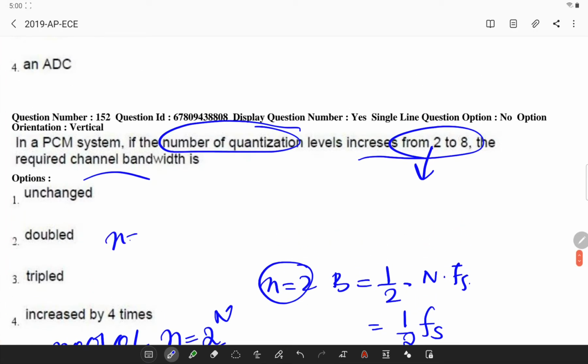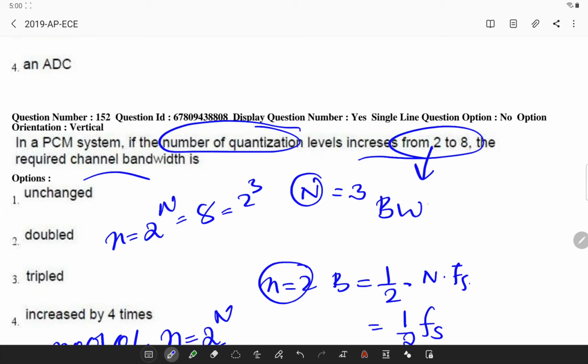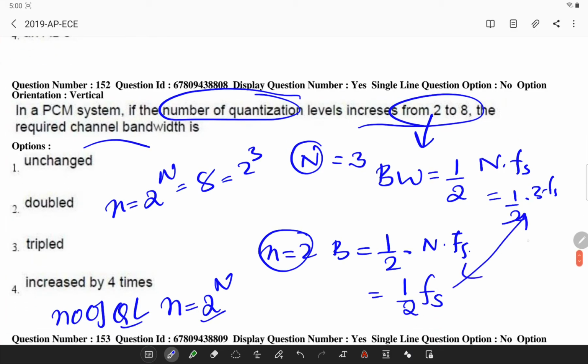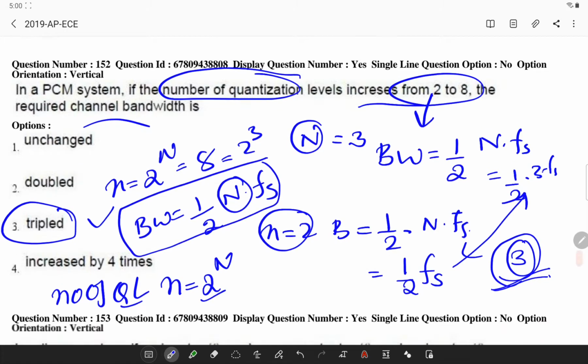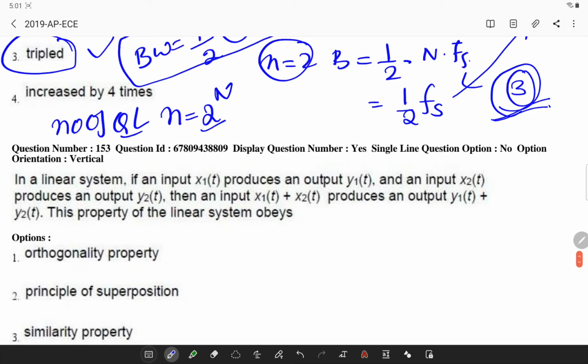In the next case, 8 can be written in the form of 2 power 3, so N will be 3. Now the bandwidth is half into 3 into fs. If you observe these two, the bandwidth is multiplied by a factor of 3. So the bandwidth is tripled. Students have to remember the bandwidth formula half N into fs, where 2 power N is the number of quantization levels.